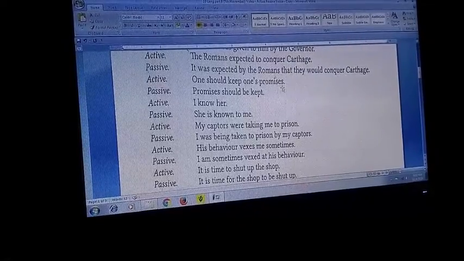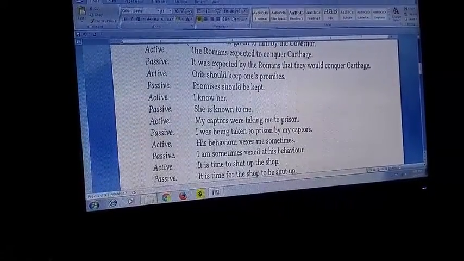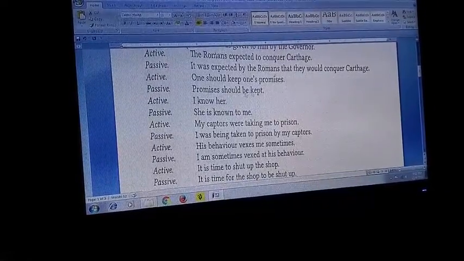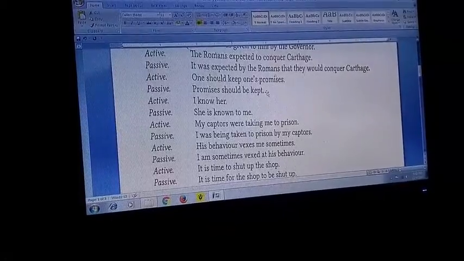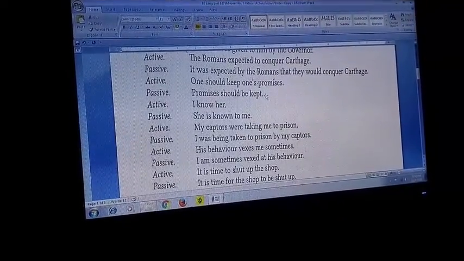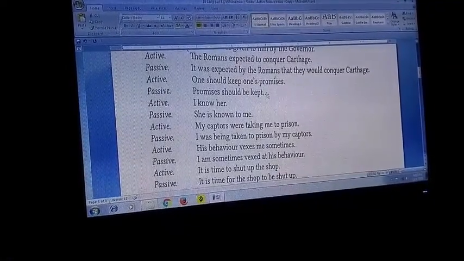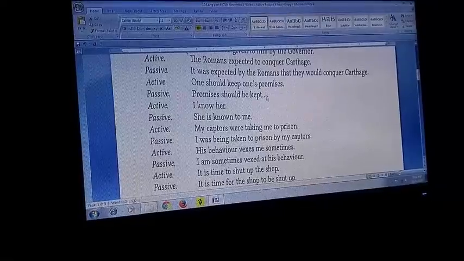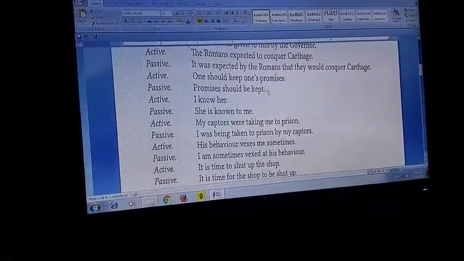One should keep one's promises. Now this one and this one, both are gone. Promises should be kept. You don't have to say by one. It's not needed. Promises should be kept. I know her. She is known to me. These are very simple and very common sentences which we use in day-to-day life.